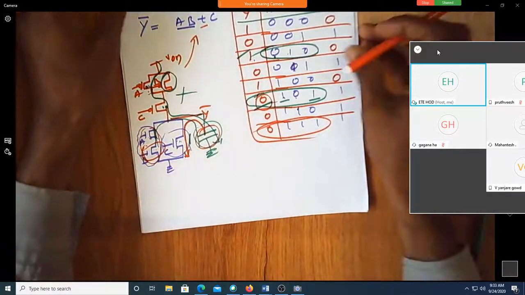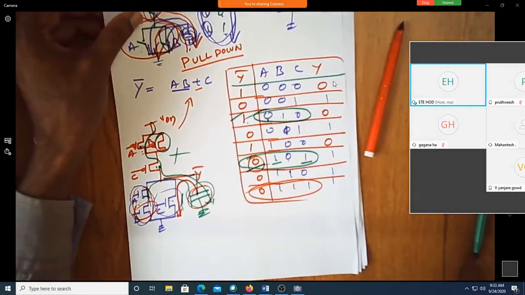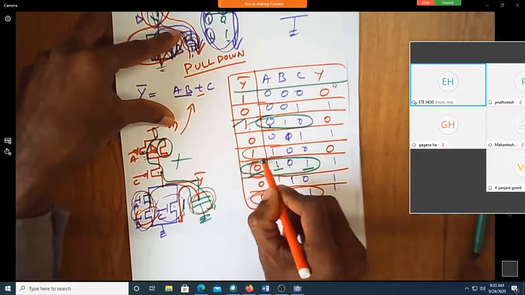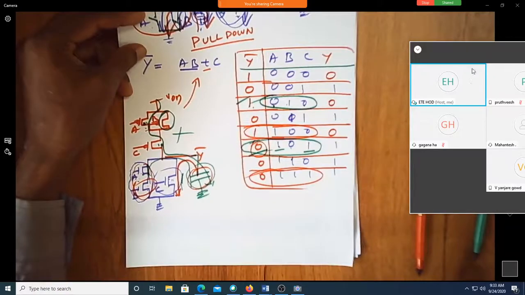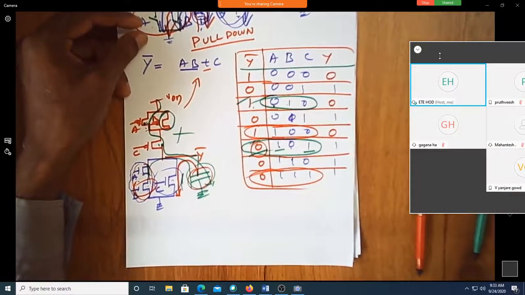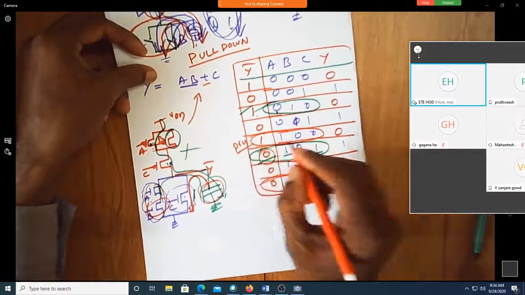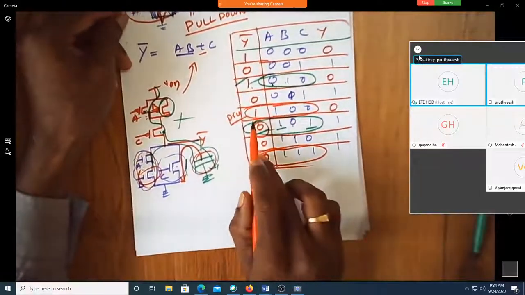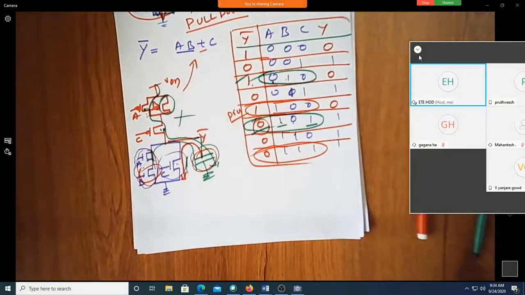Perfect. Now, how about this particular thing? Who else is there with me? Prithvish. Tell me, for this combination, 100, how is the output 1?